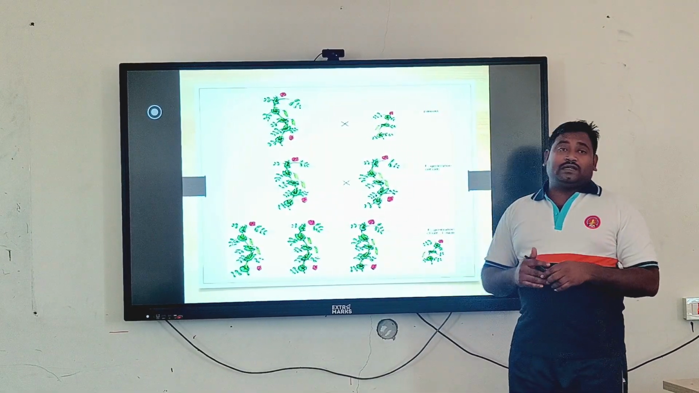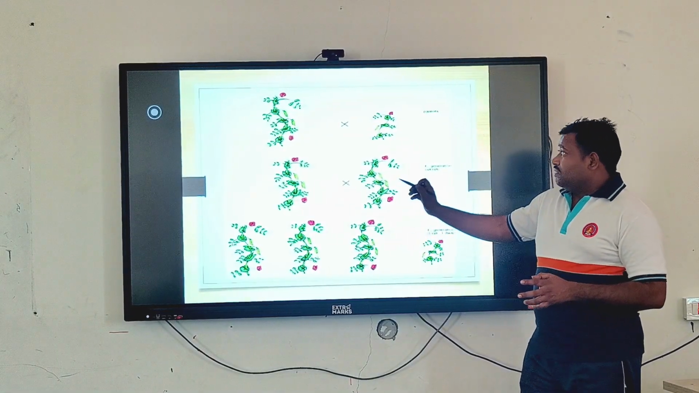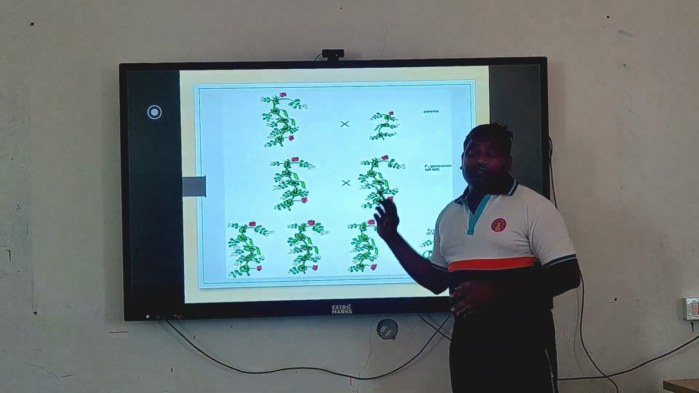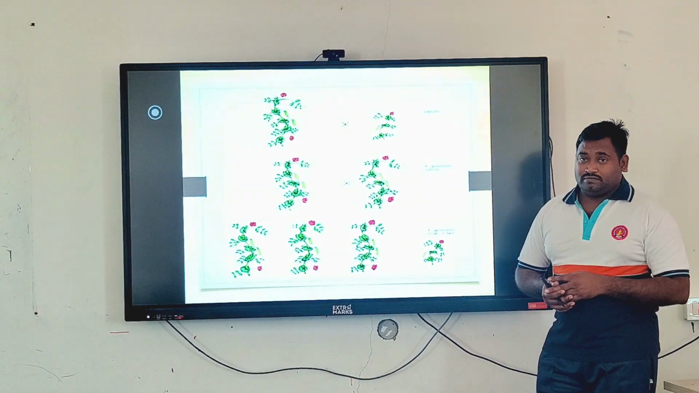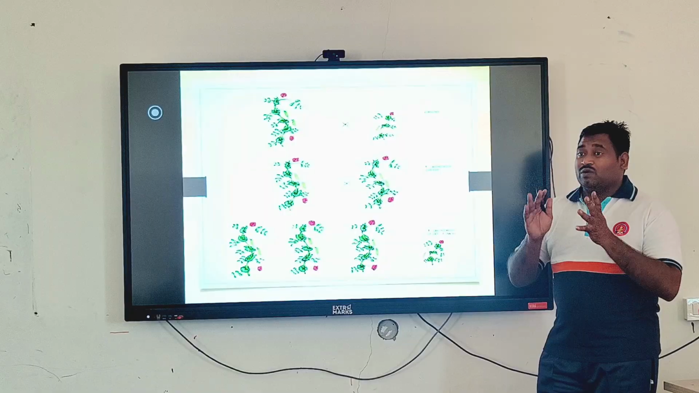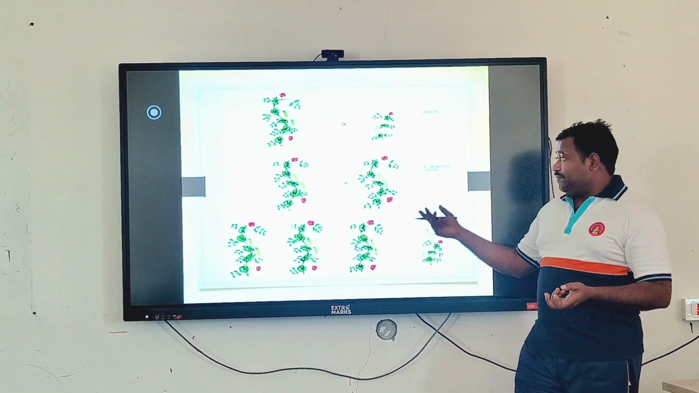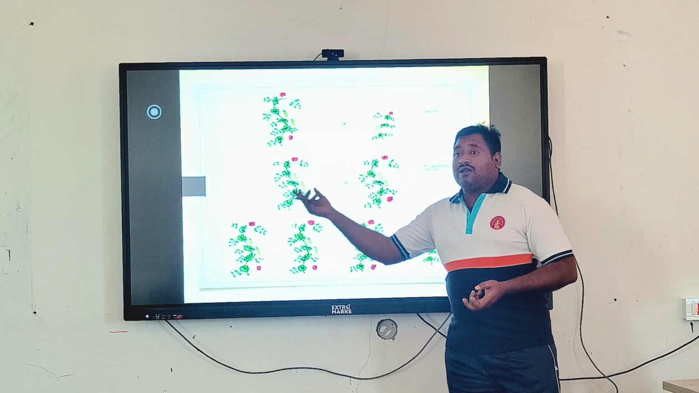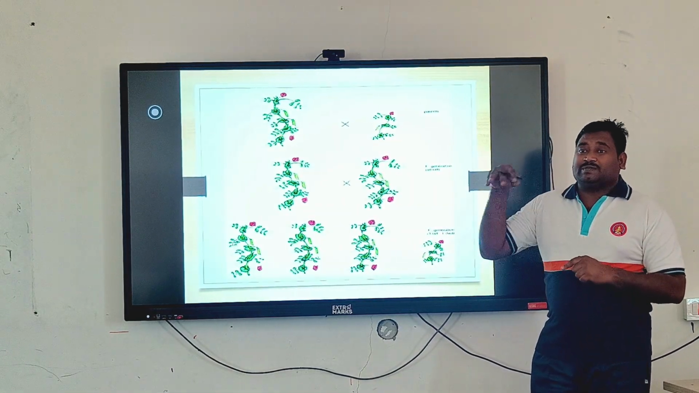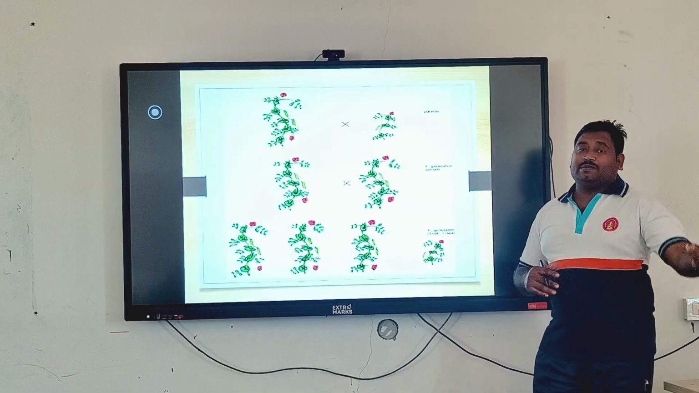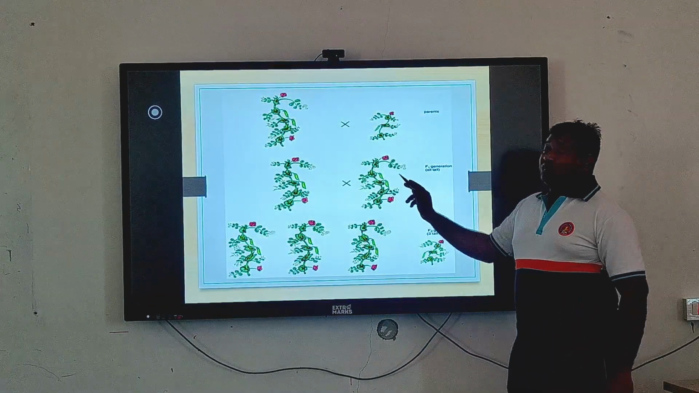And then he also worked out the genotypic ratio. So in the first generation, you can see both are tall. But can we say that they are pure tall? No, they are not pure tall. They are hybrid tall, and they are not pure. They have one hidden character, but it is not expressed in that generation. It will be expressed in the upcoming generation.